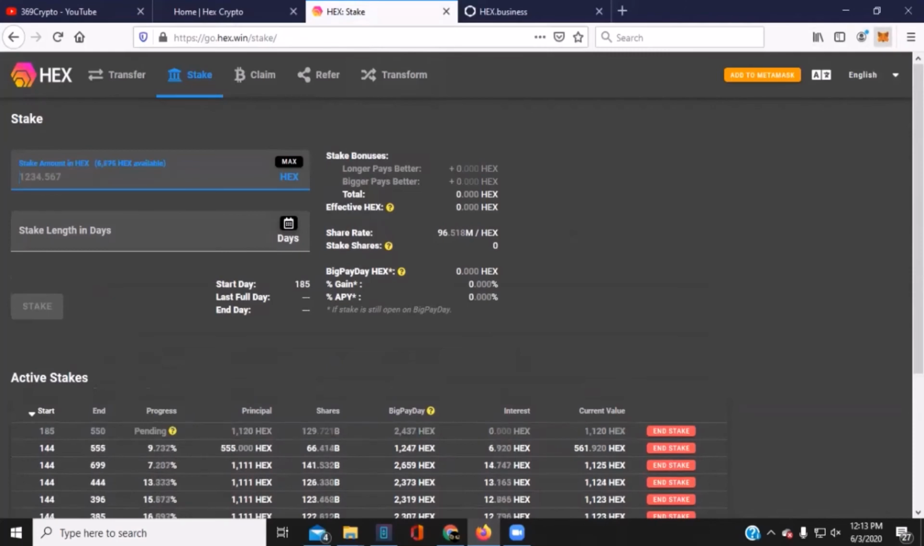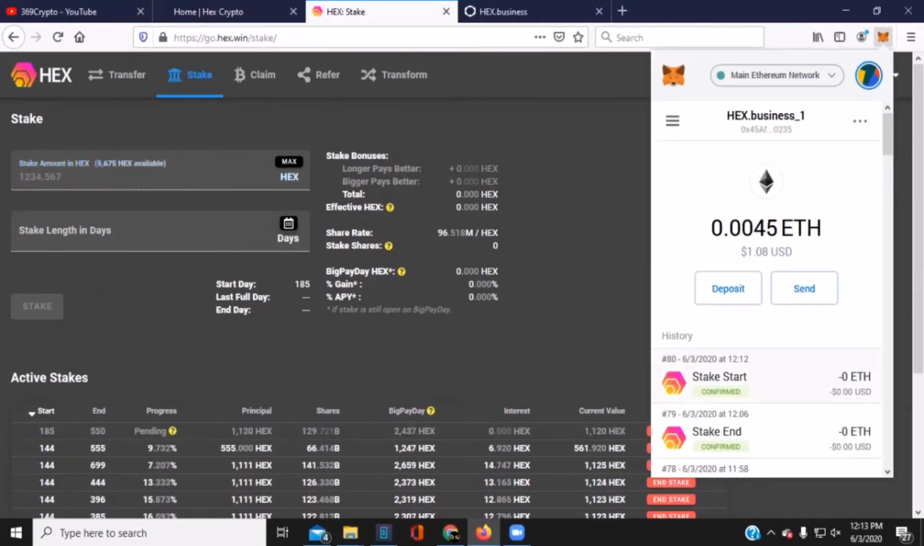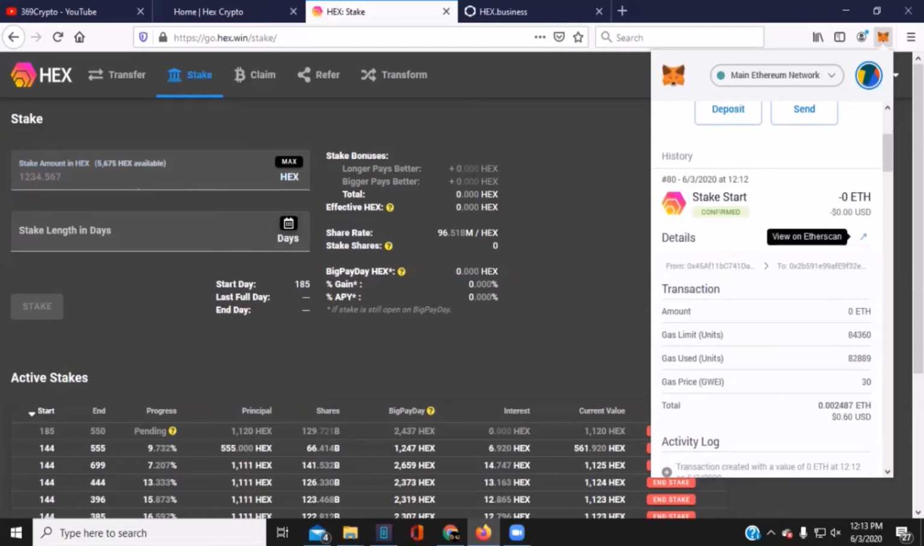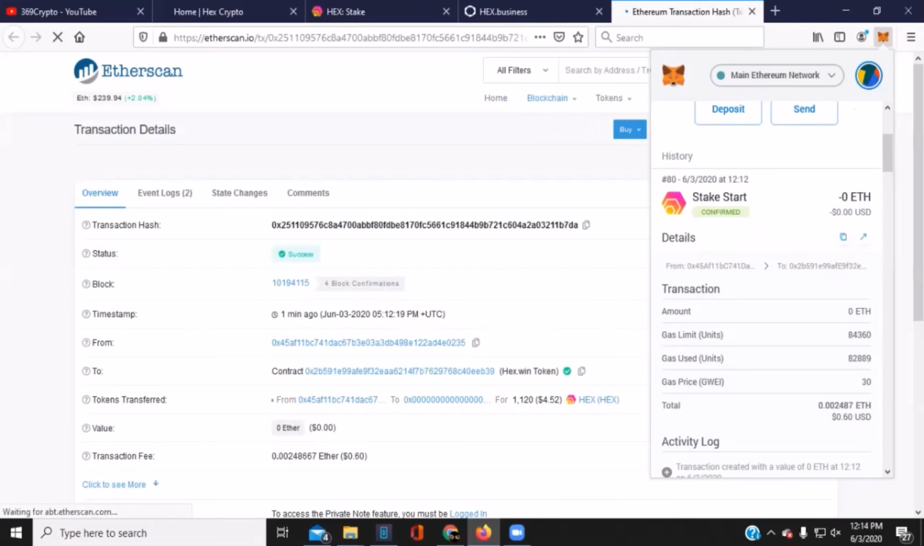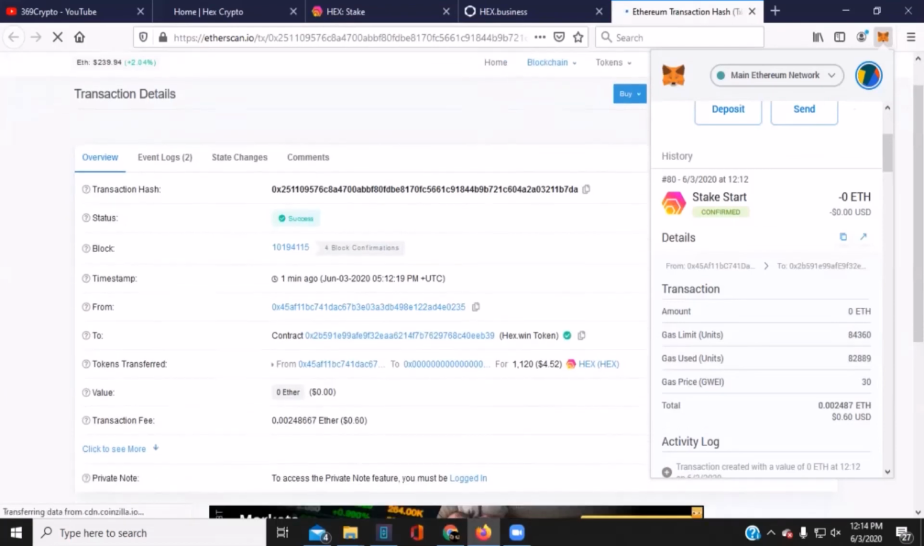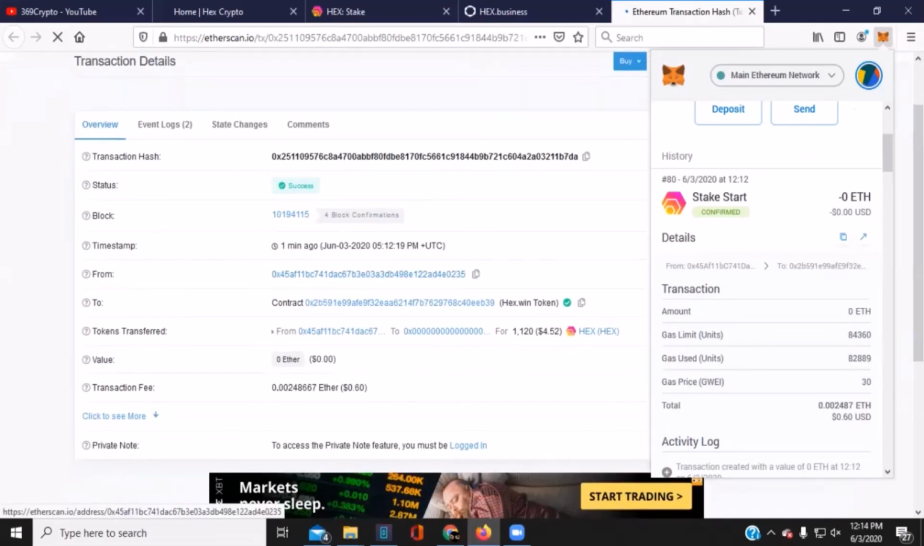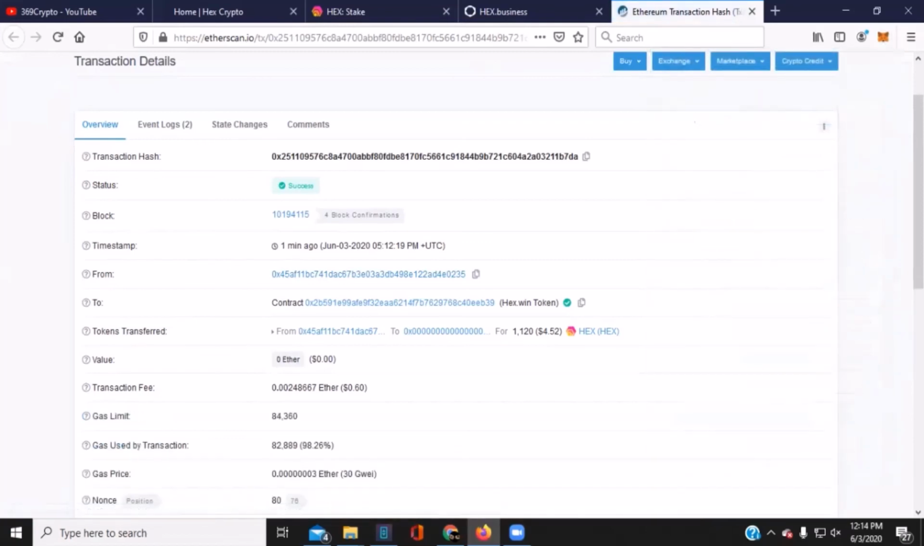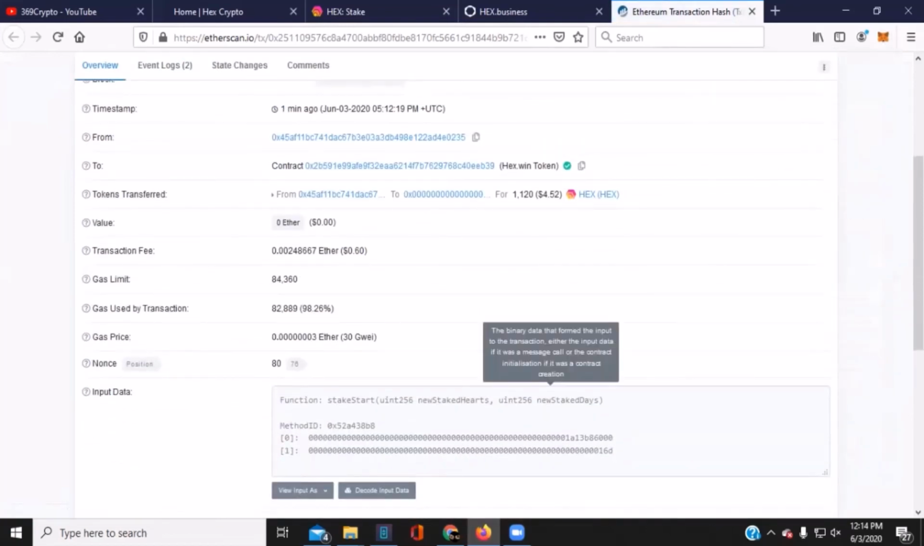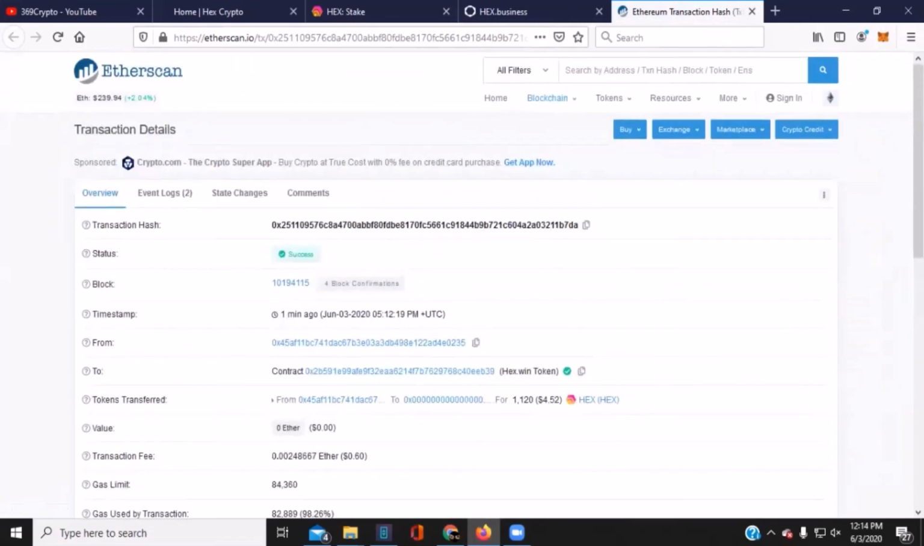But if we look at our MetaMask transaction history, we can see the stakes start here. If we'd like to review that, we can look at that on Etherscan, which will show 4 block confirmations. So it's been around the Ethereum network 4 times. Down here gives all the details. Here's the code. If you can read code, that's awesome, but you kind of figure it out.